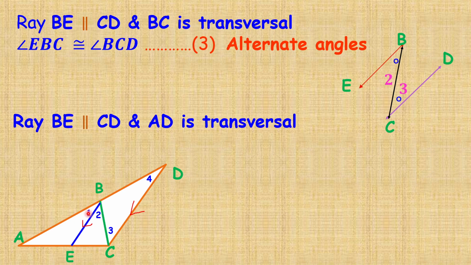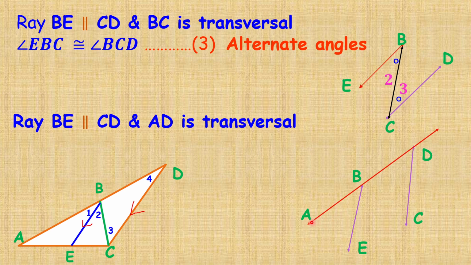First we showed that angle 1 is equal to 2. Now we showed that angle 2 is equal to 3. Now ray BE is parallel to CD. Now we take AD as a transversal. We draw a separate figure here. This is BE, this is CD, and this is the transversal AD.